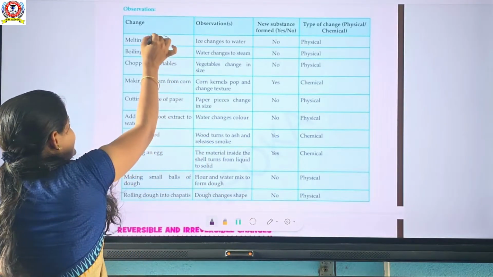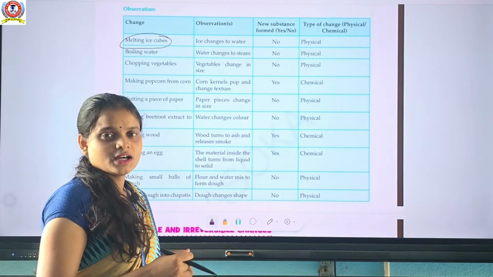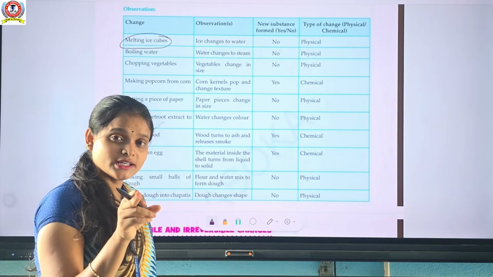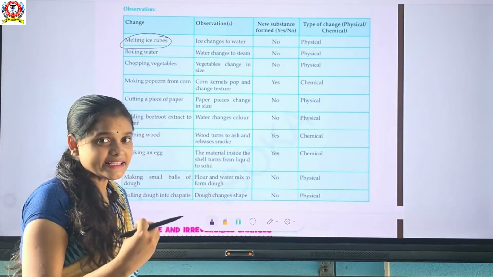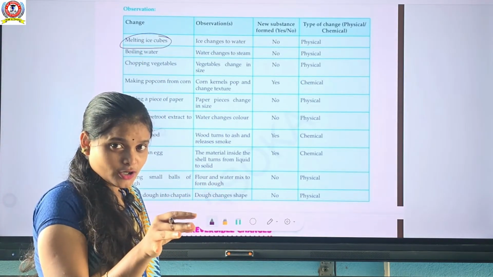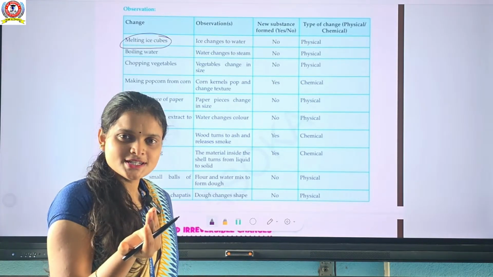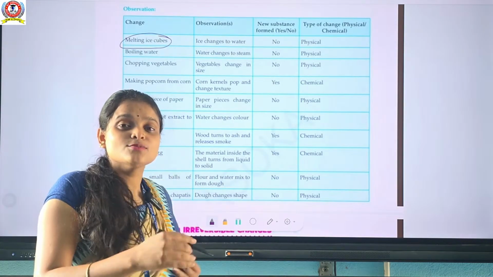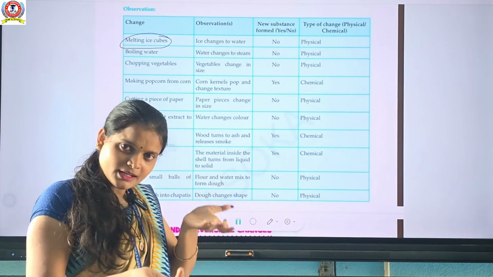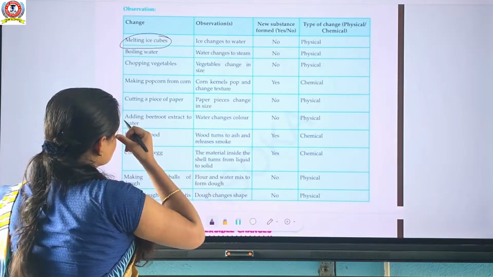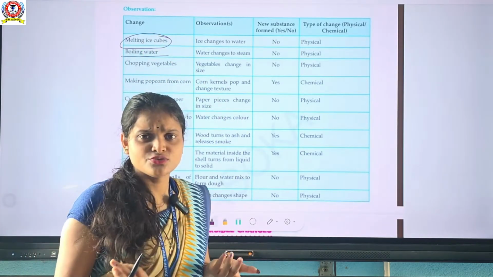अच्छा, melting an ice cube is a physical or chemical change? आप सबको आंसर देना पड़ेगा, सब दोगे आंसर. Okay, melting an ice cube means ice changes into water, or water changes into ice. It is a physical change, and is it reversible or irreversible? Reversible change. Very good.